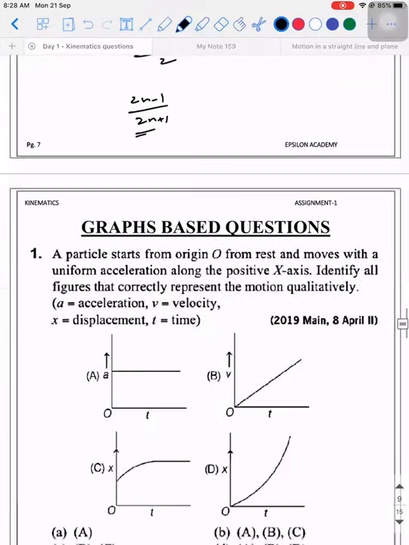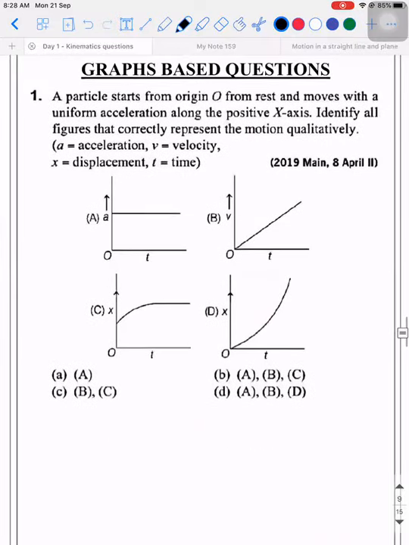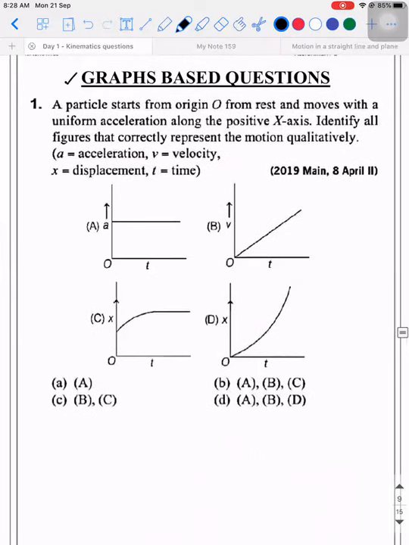So we'll do one last problem and wind up the session. Okay. So till now, whatever we saw was related to motion in one dimension. Now we will see some graph-based questions. So the first one is, there is a particle that starts from origin from rest, and moves with a uniform acceleration along the positive x-axis. Identify all the figures that correctly represent the motion quantitatively.